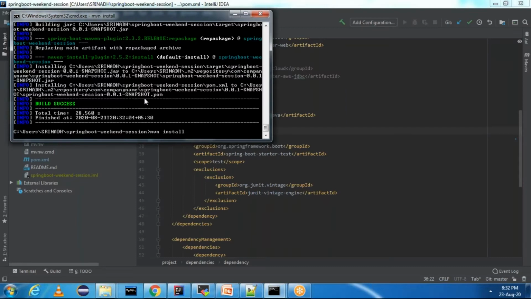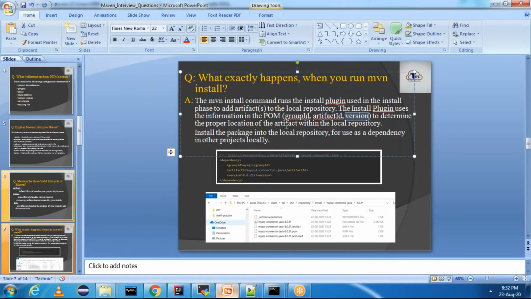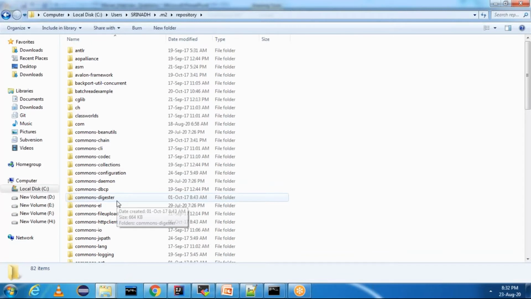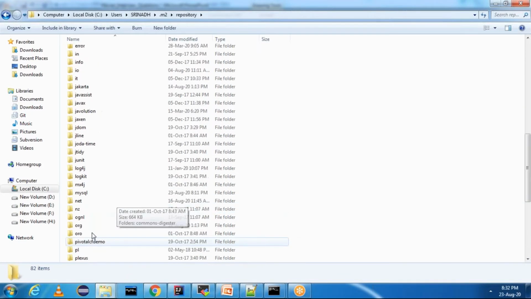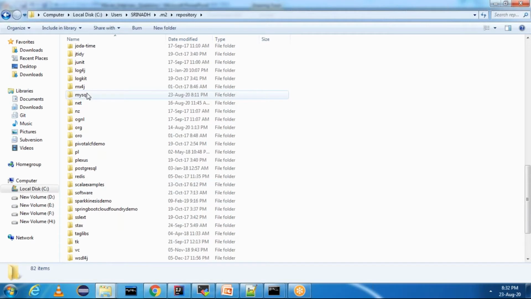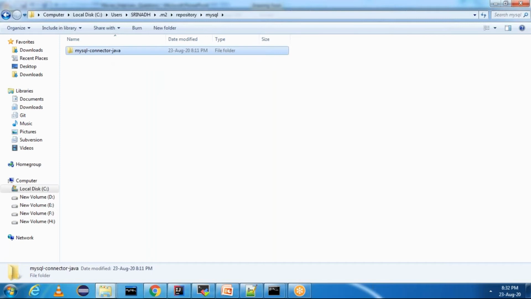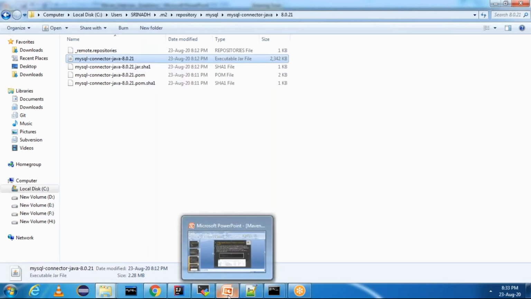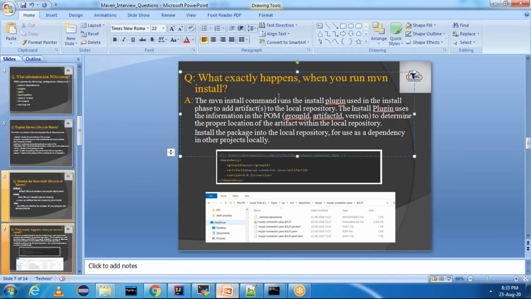You can just give mvn install, and whenever we give mvn install, as I said, with group ID, artifact ID and version, it will create a proper location of that artifact. Go here. What is the group ID? Group ID is MySQL. Open MySQL folder. This is group ID. And then artifact ID is nothing but MySQL connector Java. Open MySQL connector Java, and version is 8.0.21, and this is the executable jar file. This is what happens when we do mvn install.